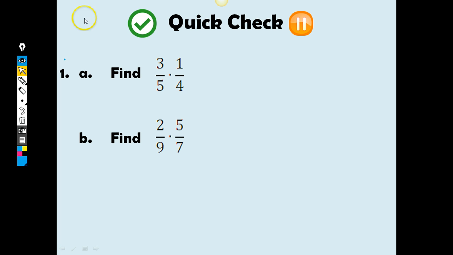So here's a quick check. I want you to find 3/5 times 1/4 and then find 2/9 times 5/7. I want you to go ahead and do that. Pause here, do that on a separate sheet of paper, and then when you're finished, hit play and join me on the next slide.